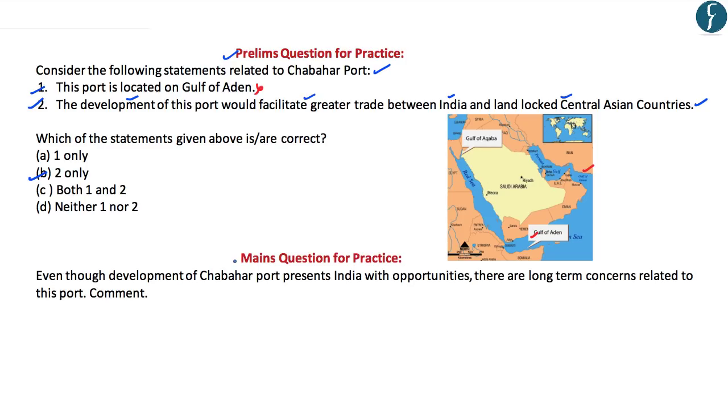Similarly, based upon the discussion which we had, a mains question for your practice would be: even though development of Chabahar port presents India with opportunities, there are long-term concerns related to this particular port. Comment. Now you can try writing an answer to this question by going through our discussion.